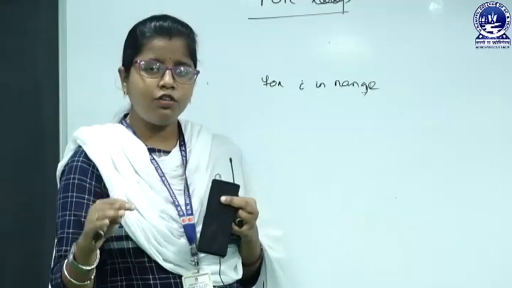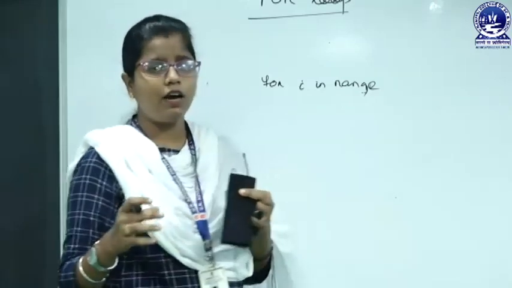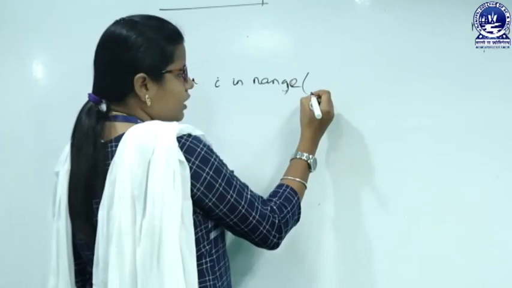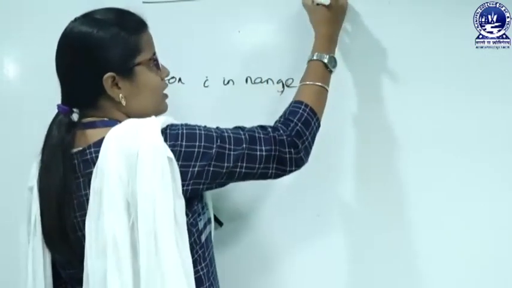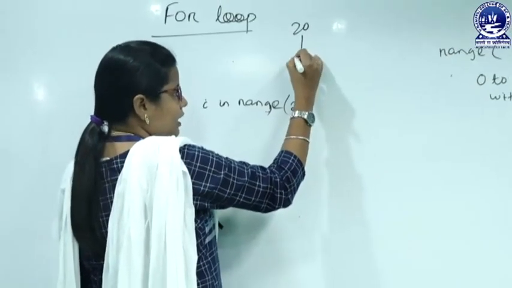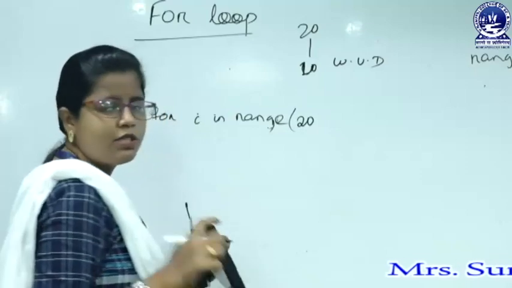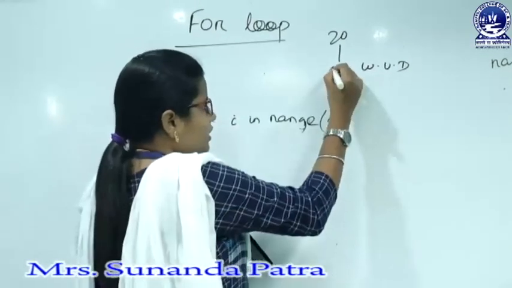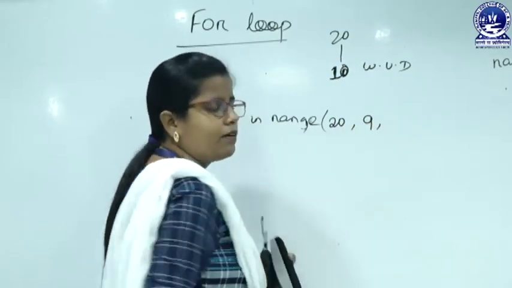But if I want to print in reverse order, that is from 20 to 10, then how will it be written in code? Here the initial value is 20. We want to print in reverse order, that is 20 to 10, suppose with unit difference. That means 20, 19, 18, 17 up to 10. So, here the last value is 10, so we have to mention 9.